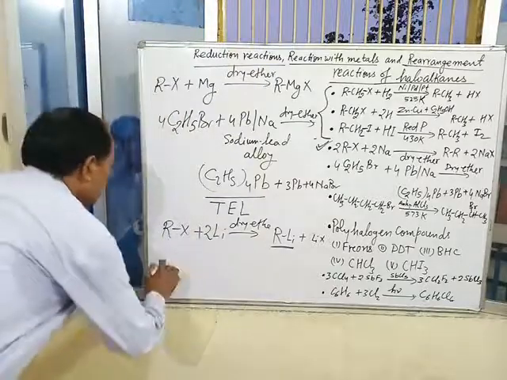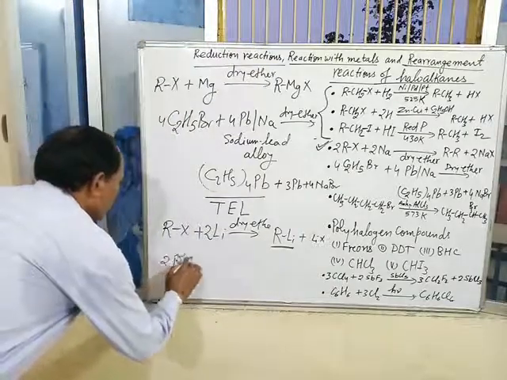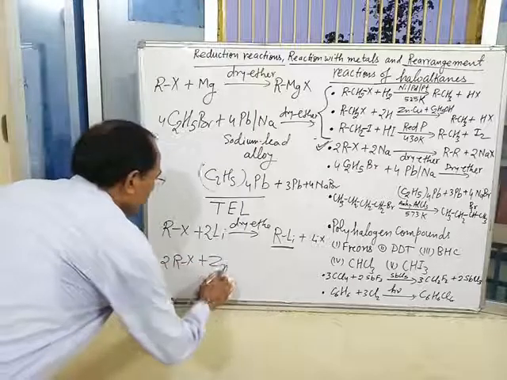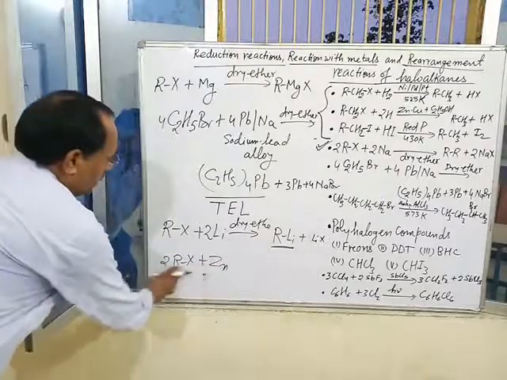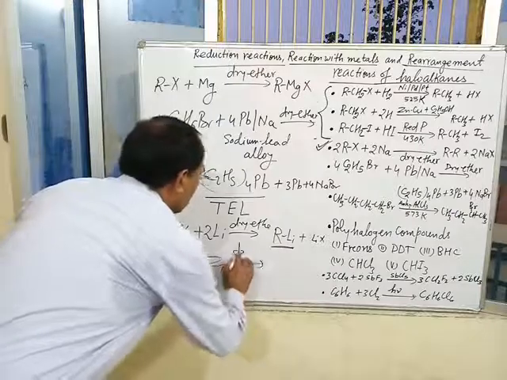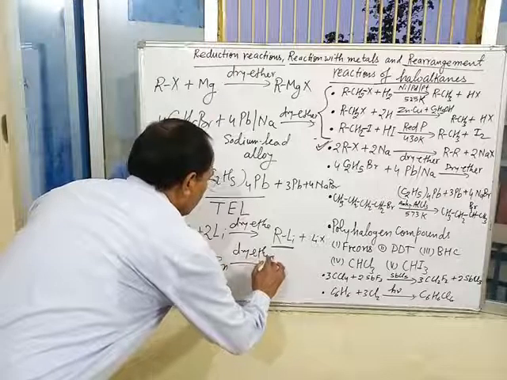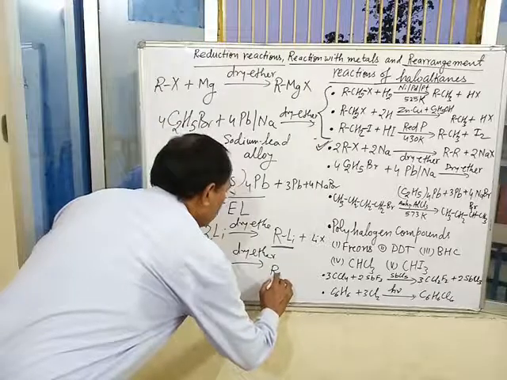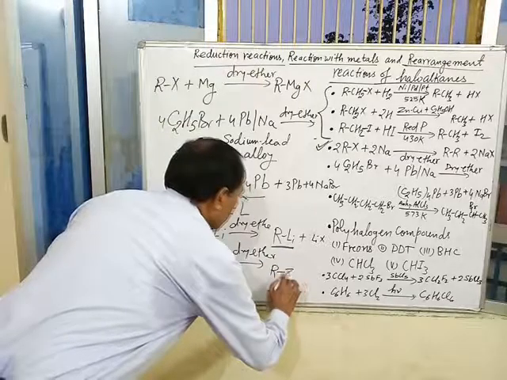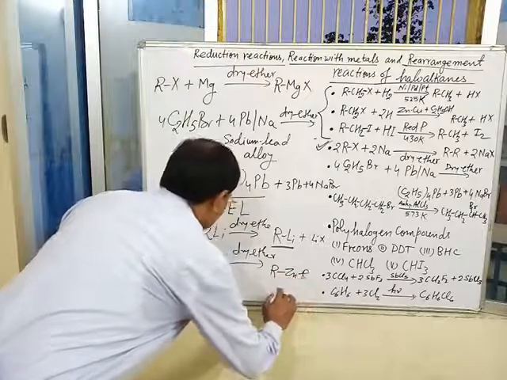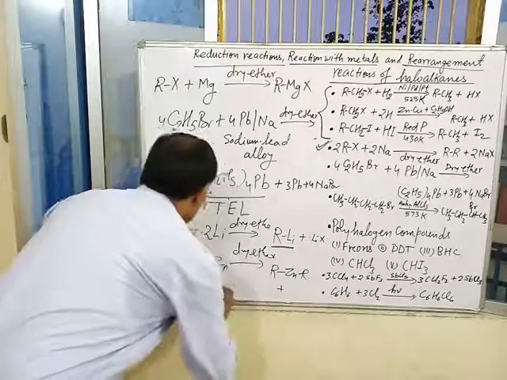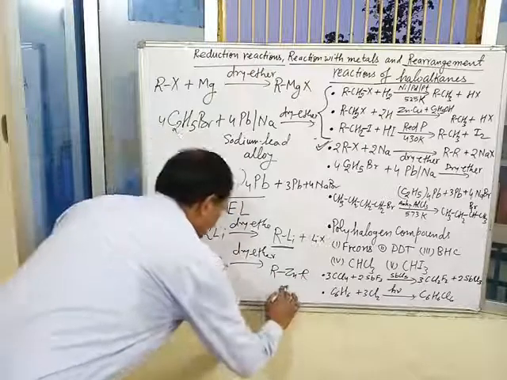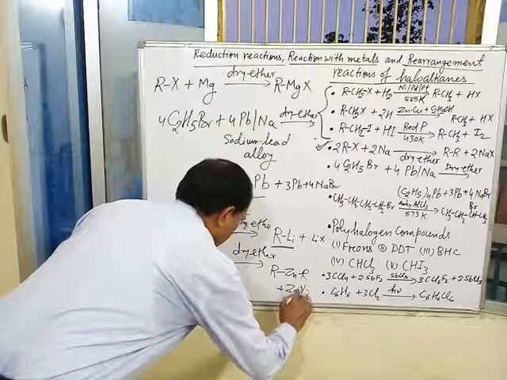If we take zinc, 2 molecules of RX plus Zn, because zinc is a divalent metal, in dry ether we get R-Zn-R plus ZnX2.